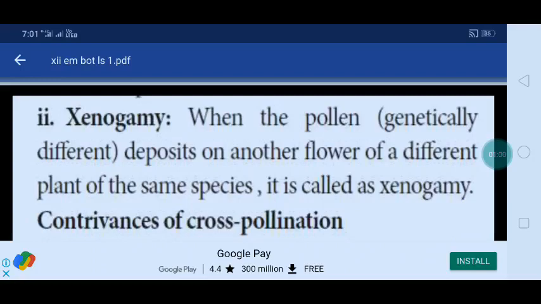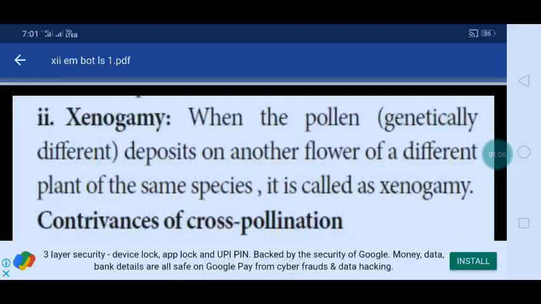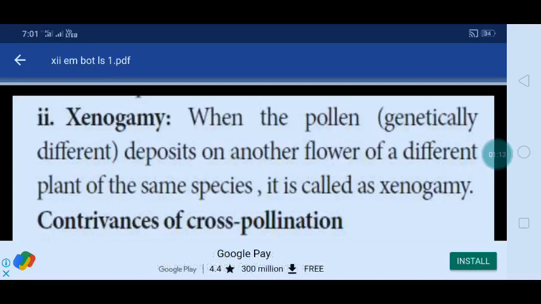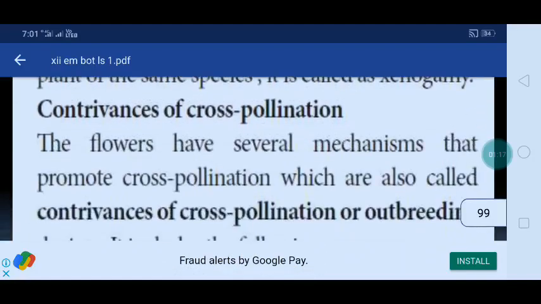Okay, the next one is xenogamy. When the pollen of genetically different deposits on another flower of a different plant of the same species, it is called xenogamy. That is called xenogamy. Then what are the contrivances of cross pollination?